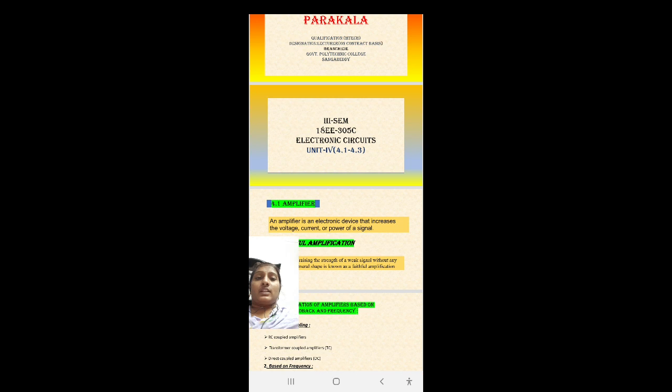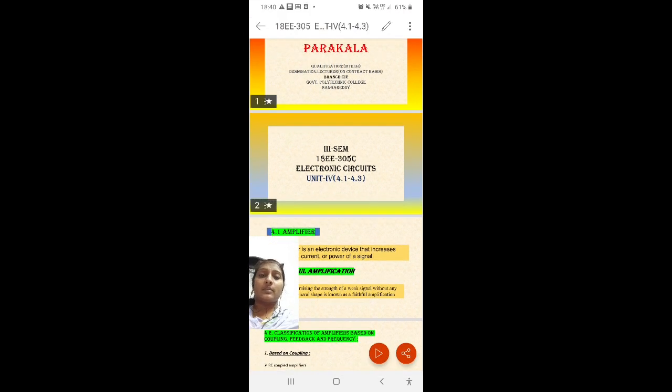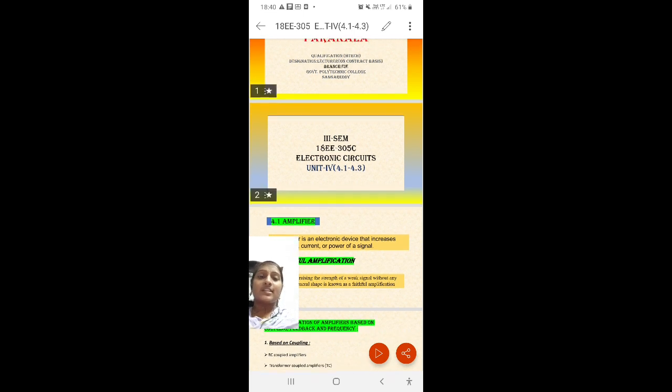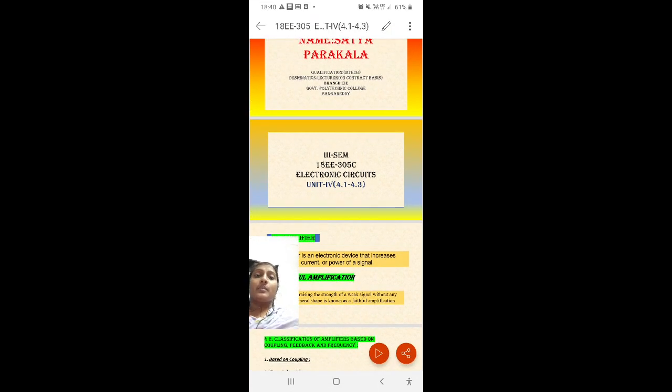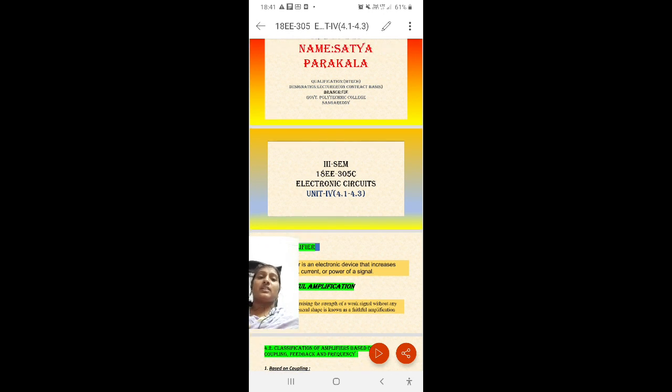Once more I will revise. What is meant by biasing? Making the operating point independent of the temperature variations and the transistor parameter variations is called biasing. And what is meant by stabilization? Making the output constant irrespective of the variations in the input voltage is called stabilization. For the transistor, it means making the output constant irrespective of the variations in the transistor parameters and temperature variations. For the sake of biasing, we are using two methods: potential divider biasing and also collector to base bias, which is also called self bias.